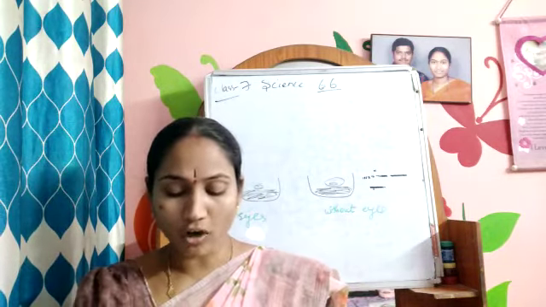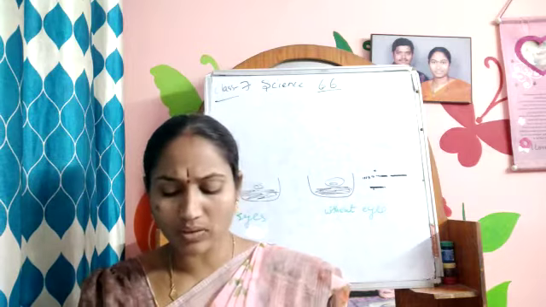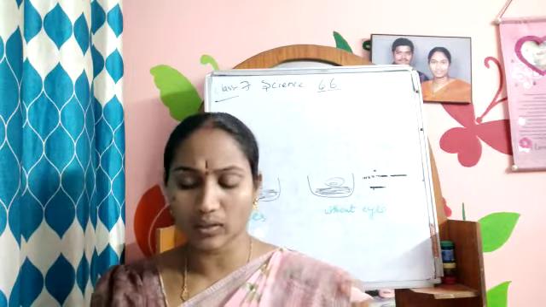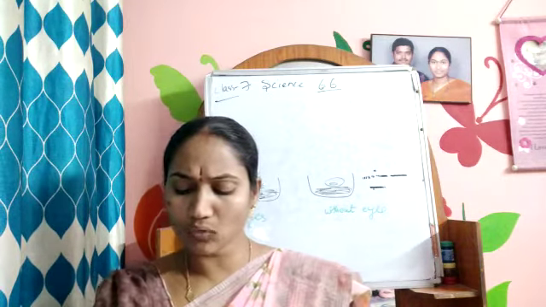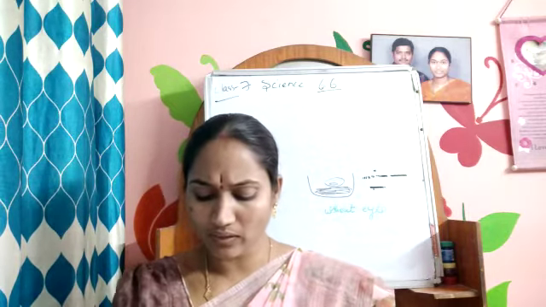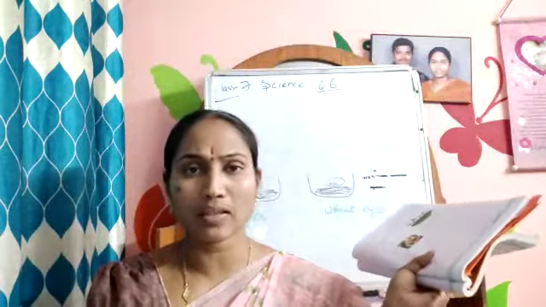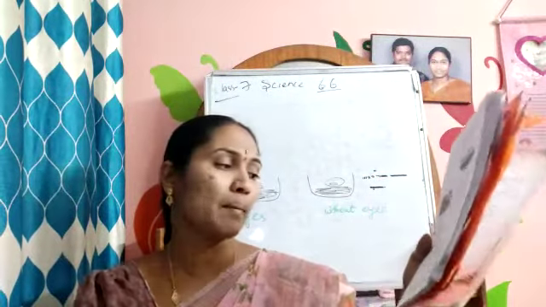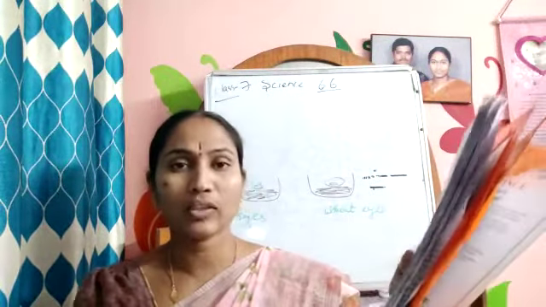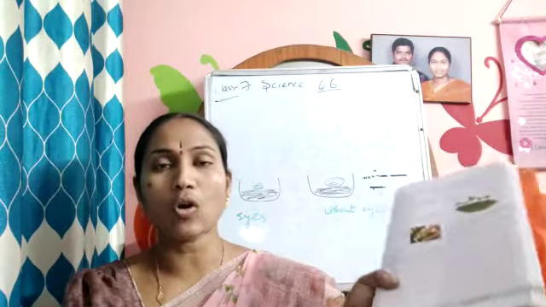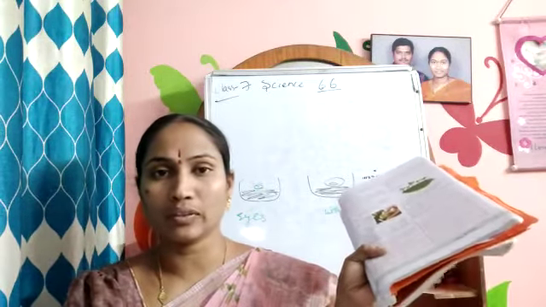Next one, onion, garlic, tuberose, lilies, gladiola. Here, new plants grow from bulbs or corms, which are modified stems. So here, from the stem, the baby plant is coming out. Example, onion, garlic. If you keep the onion under the soil, you can observe it.